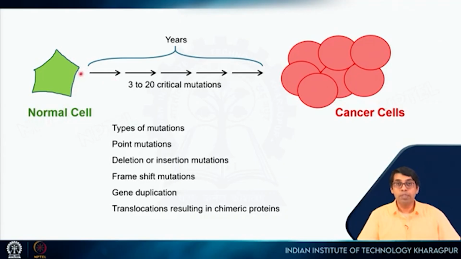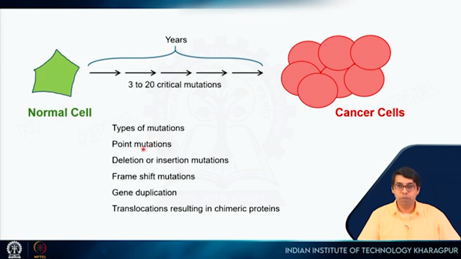So this whole process can take years, right? And it turns out that there are 3 to 20 critical mutations which are needed. The least is 3 and it can be as many as 20 mutations in critical genes, okay, not in any random places, right? They have to be in certain critical genes, and we will see what type of genes those are, that can lead to cancer. So what are these types of mutations?